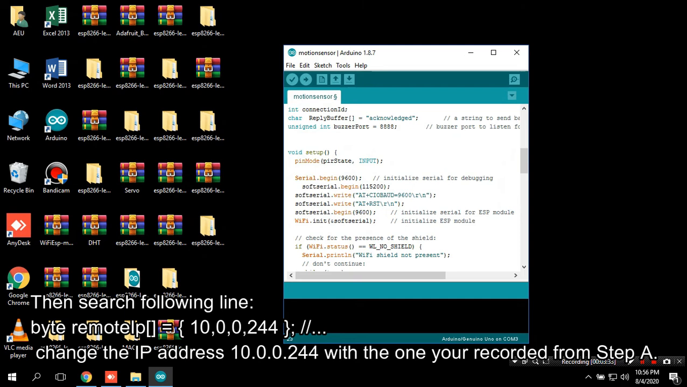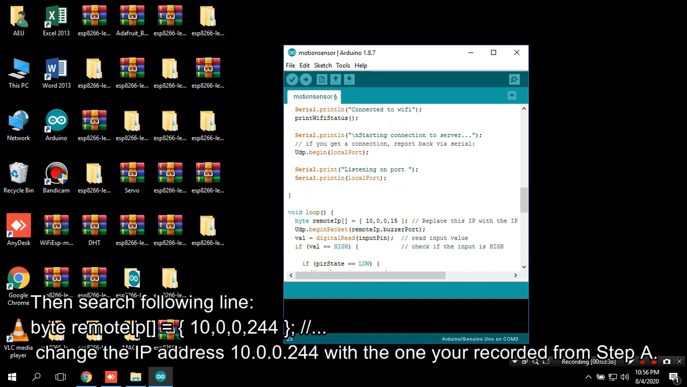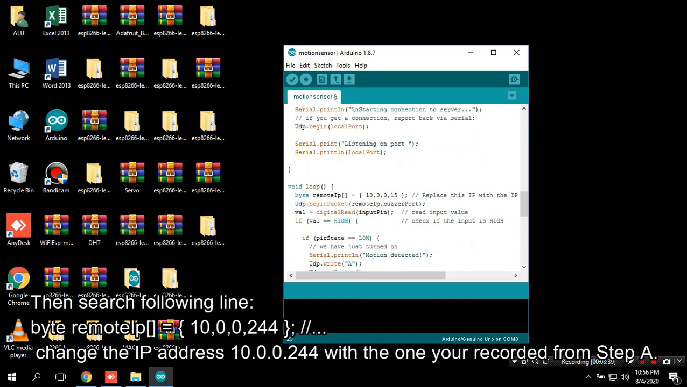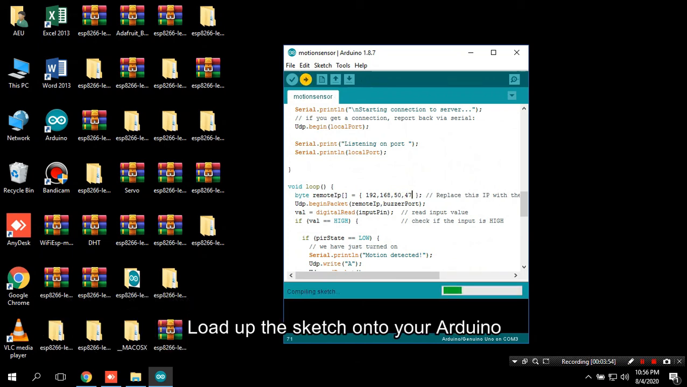Then search for the following line: byte remotip equals 10,0,0,244 // Change the IP address. Replace 10.0.0.244 with the one you recorded from step A. Load the sketch onto your Arduino.